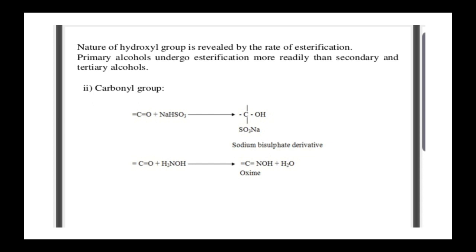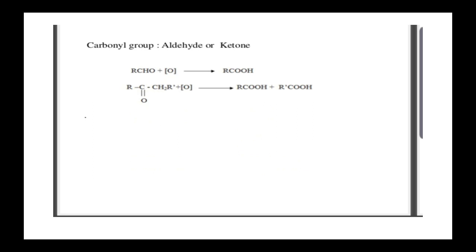Next one, oxygen atom as a carbonyl group. When treated with sodium bisulfite, sodium bisulfite derivatives are formed. This is the example of carbonyl group. Carbonyl group means either aldehydes or ketones. If it is an aldehyde group, it forms acids. If it is a ketone group, it forms diacids. So this is the confirmation for aldehyde or ketone.